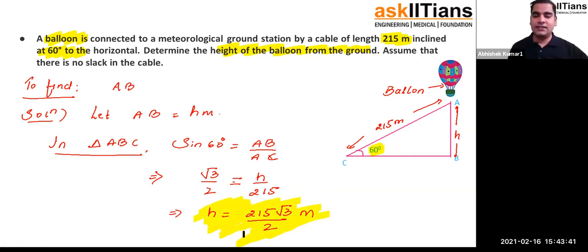Okay, this was super easy. You should be aware of what you have to find. You should be able to extract what information is given, and then you should be able to determine which trigonometric ratio is going to fit in this problem. If you are able to determine all these things, then you are done with this problem. Nothing else is there. Go through it. Let me know if you have any doubt before we move to the next one, guys.